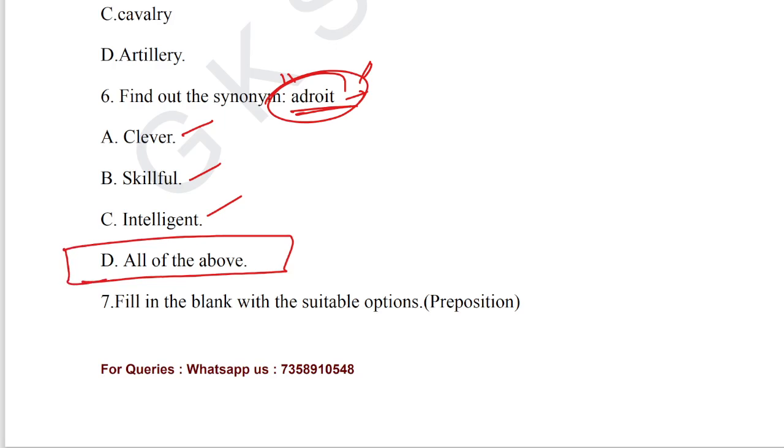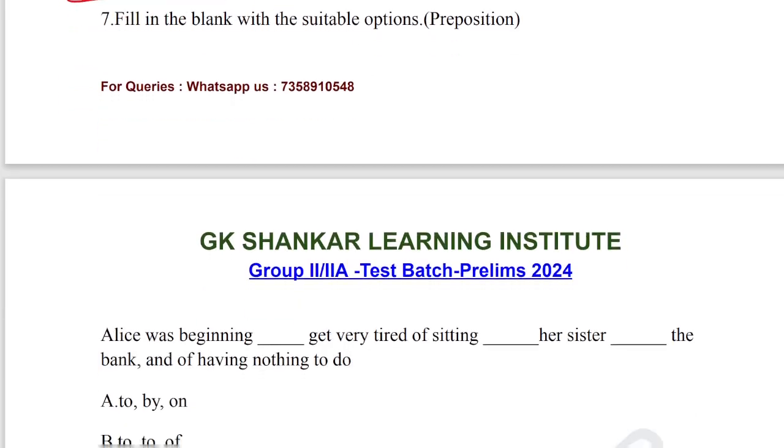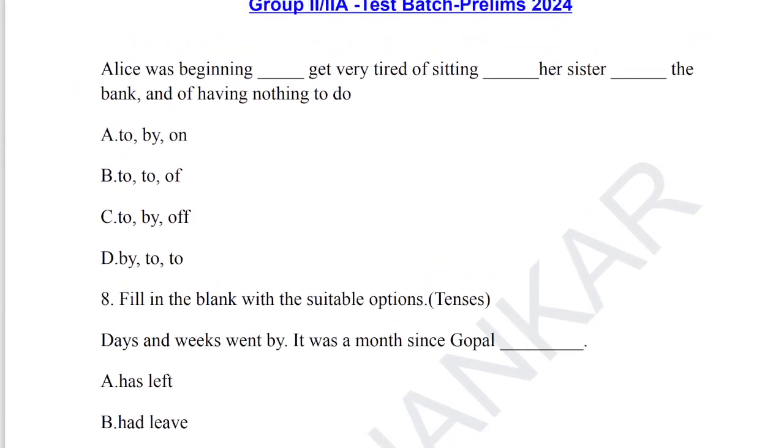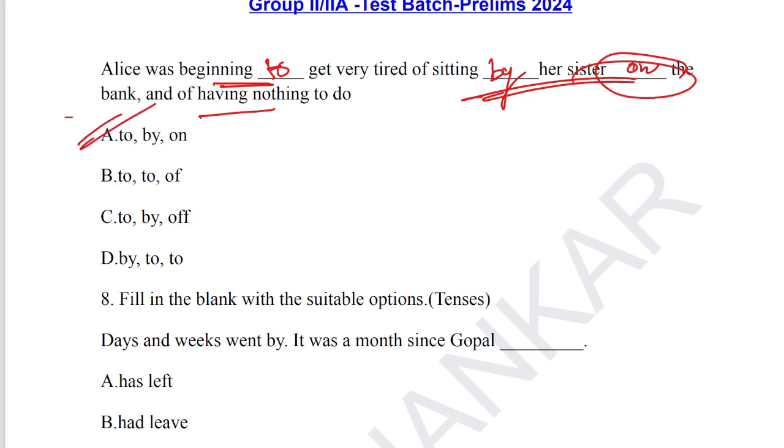Let's move on to question number 7: fill in the blank with the suitable options. Consider the preposition. Alice was beginning to get very tired of sitting by her sister on the bank and of having nothing to do. Alice was bored. 'Alice was beginning to' is the correct usage. At the same time, 'get very tired of sitting by her sister' is also a correct usage. 'On the bank' is also a correct one. Option A is the correct answer.